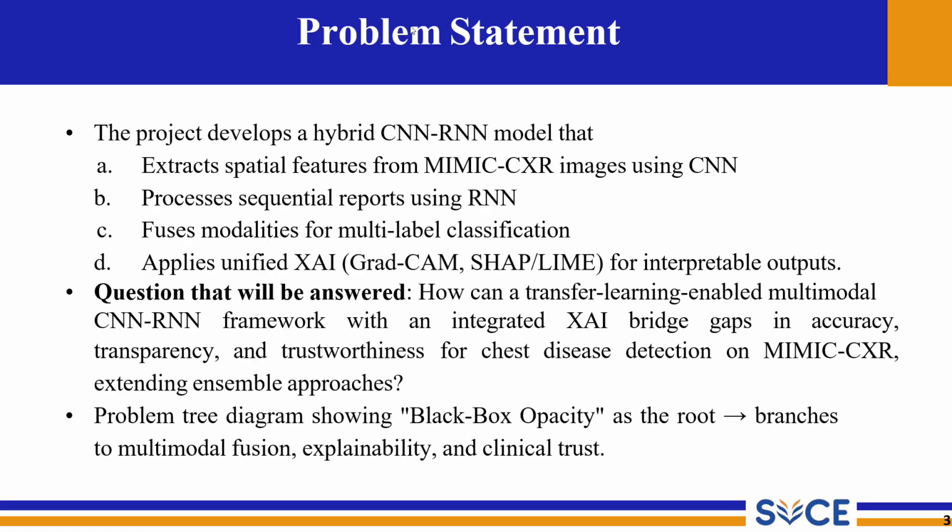Our central research question is: can a transfer learning enabled CNN-RNN framework with integrated explainable AI bridge gaps in transparency and trustworthiness on MIMIC-CXR? We address this with four components: CNN for image features, RNN for report sequence, multimodal fusion, and unified explainable AI with Grad-CAM and SHAP algorithm. This we will address by solving the black box opacity problem from the multimodal fusion.